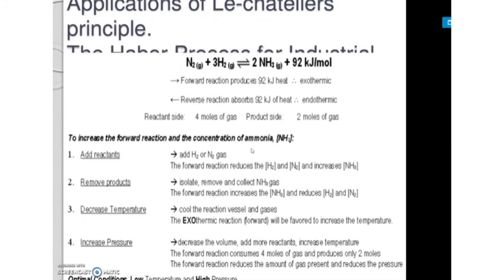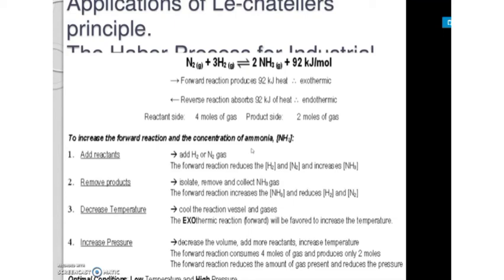So what are the applications? If we add reactants, we will get more products. In the case of the Haber process, if we add more of any of the reactants, we will get more product. The forward reaction produces heat, and the reverse reaction absorbs heat. These are all given here.